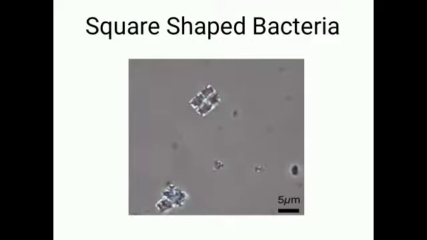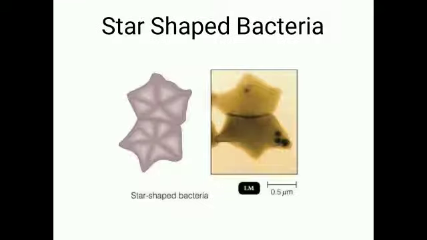Next one is square shaped bacteria. As indicated in the picture, the square shaped bacteria is four bacteria attached to each other to form a square. Then some of the bacteria are star shaped, as indicated in the picture.